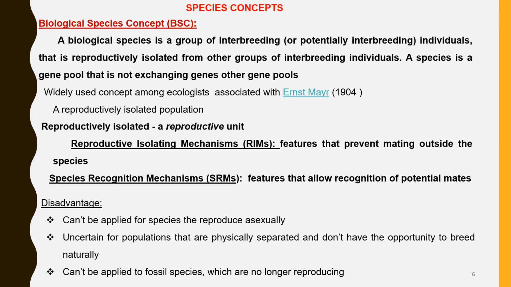The main disadvantage of the BSC concept is that it can't be applied to asexually reproducing organisms and to certain populations that are physically separated from each other and do not have an opportunity to breed naturally. It also cannot be applied to fossil species.